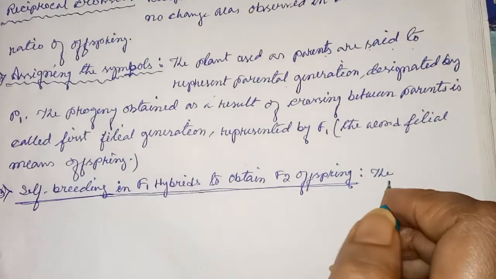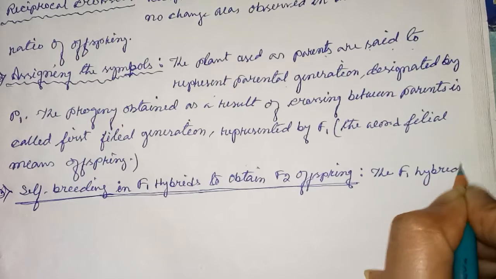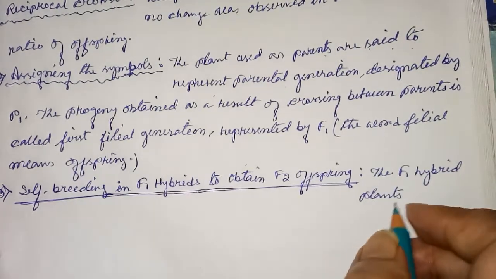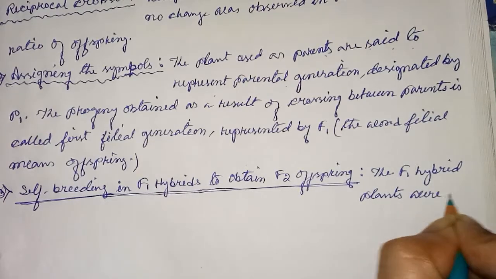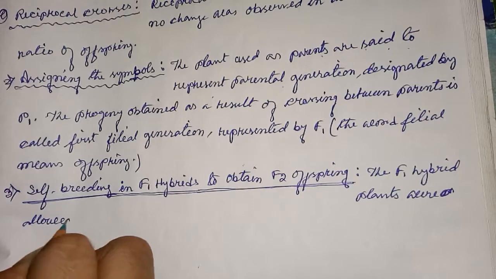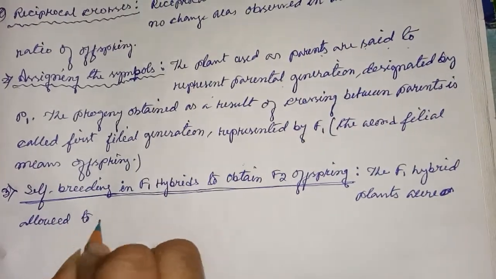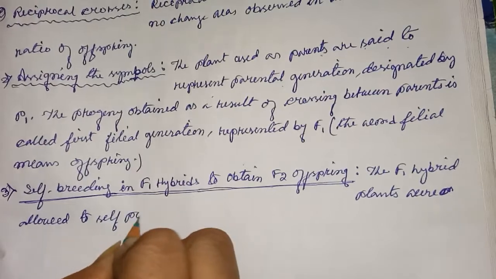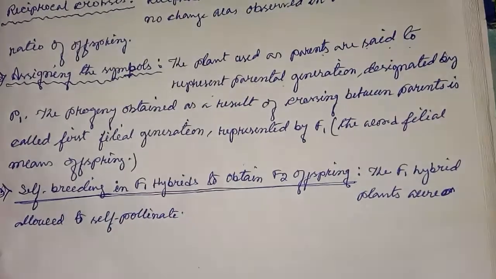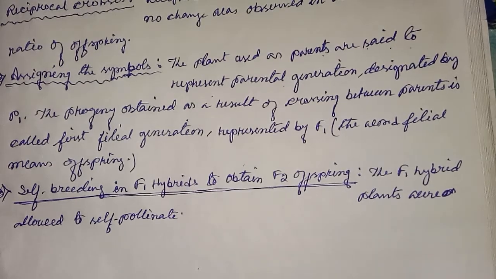The F1 hybrid plants were allowed to self-pollinate. The seeds were again collected and sown.